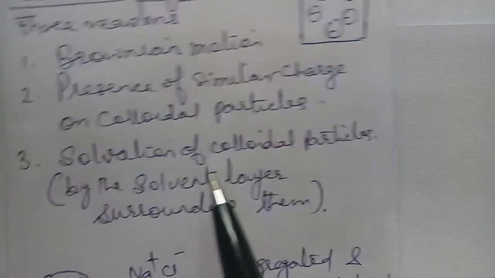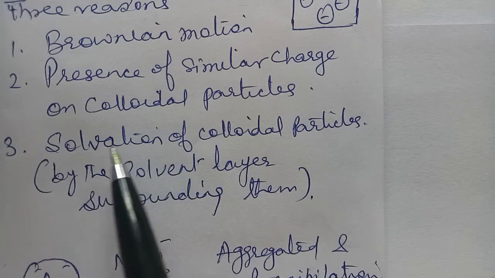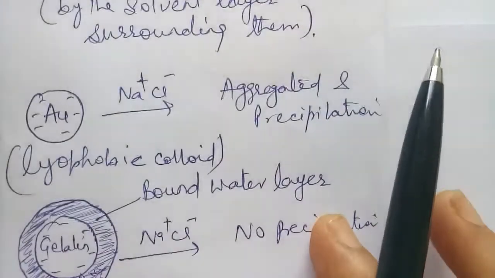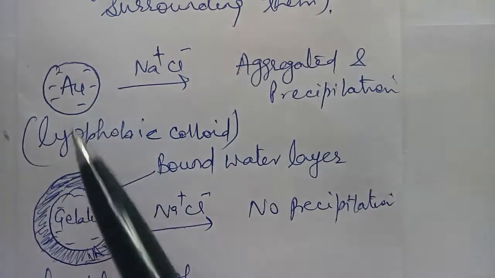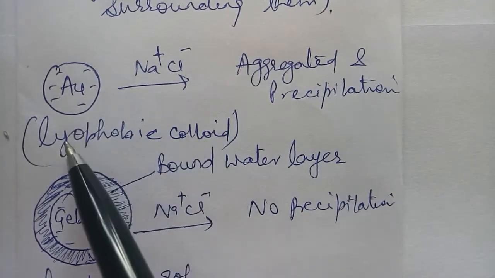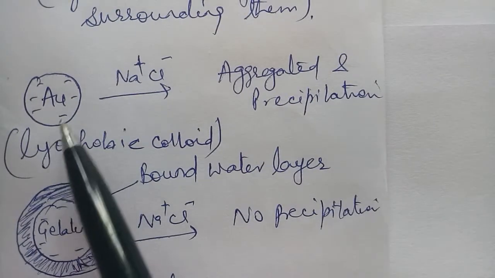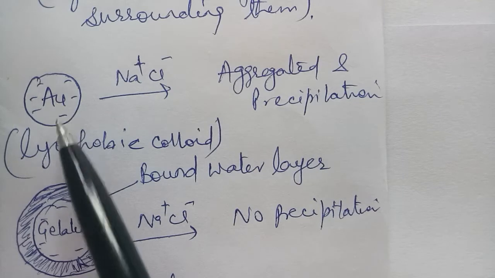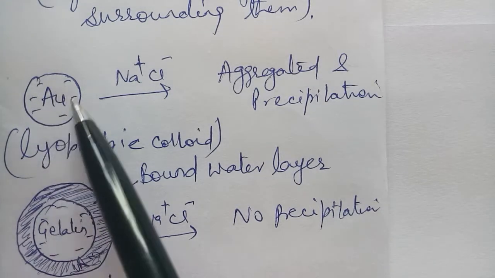Now the third point is applicable whether our soles are hydrophilic or hydrophobic. So solvation of colloidal particles, what does this mean? Suppose we have two types of colloidal solutions. This is the lyophobic colloid, and this one is the lyophilic colloid. What are lyophobic colloids? Those in which the dispersed phase has no affinity with the dispersion medium. So suppose we have gold sole. In the gold sole, these are negatively charged.